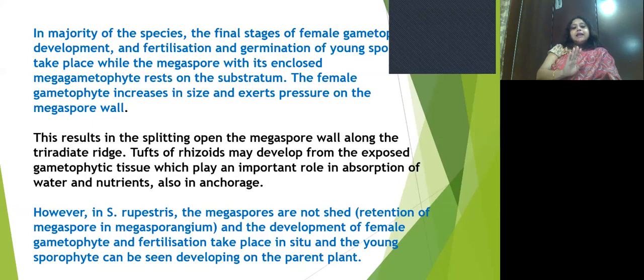However, in the case of Selaginella rupestris, the megaspores are not shed. That is, megaspores are retained in the megasporangium, and the development of the female gametophyte and fertilization both take place in situ, and the young sporophyte can be seen developing on the parent plant.